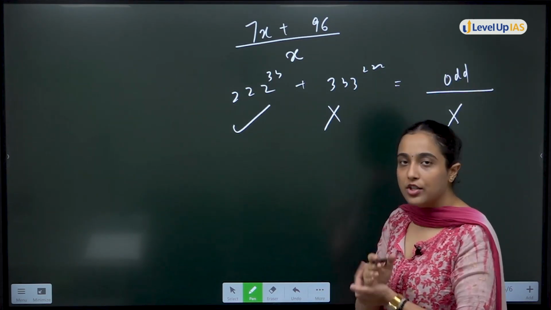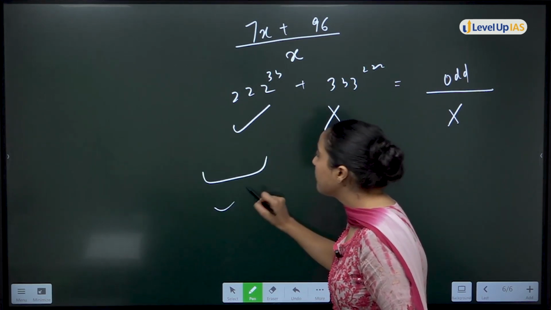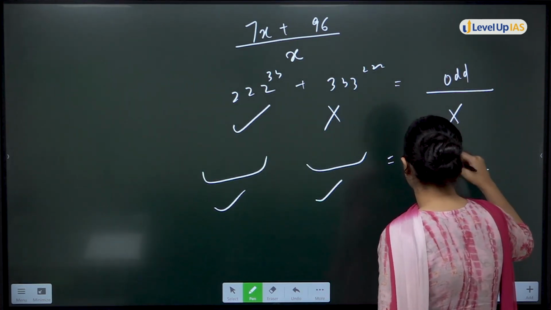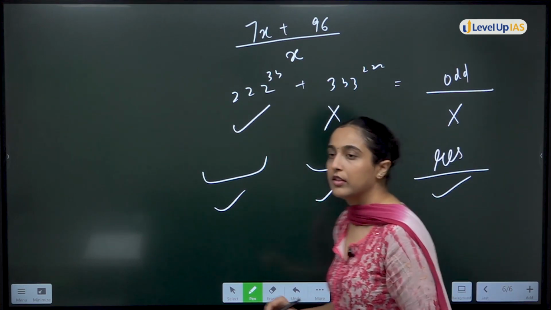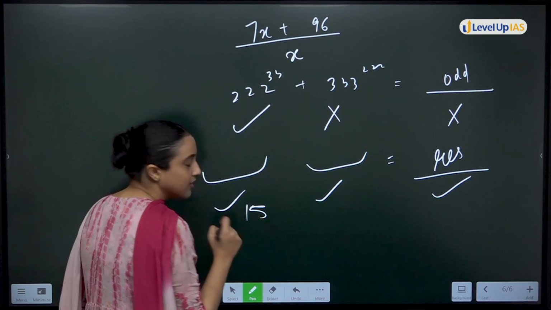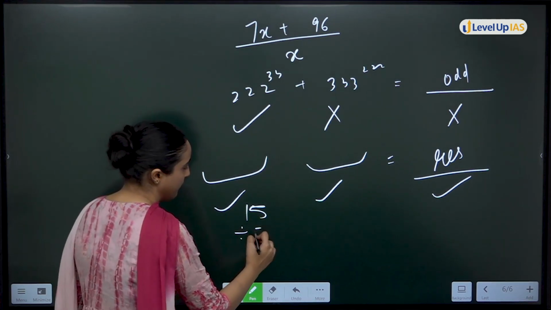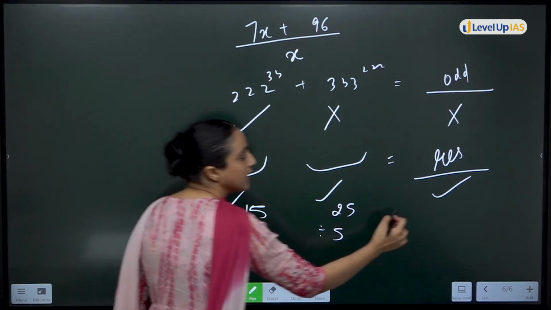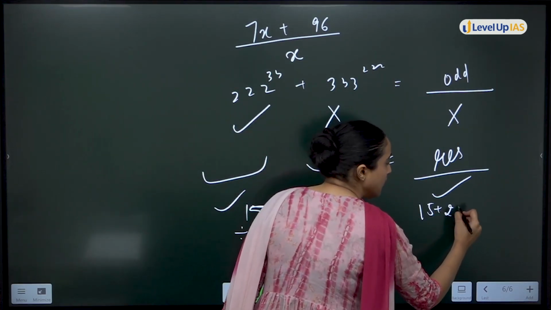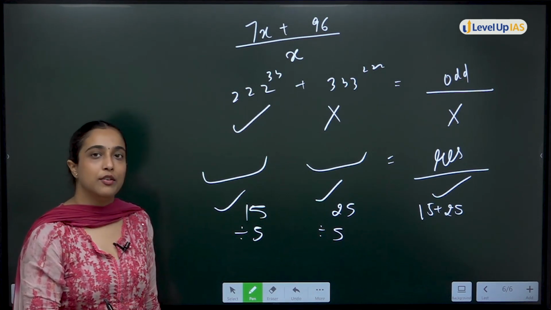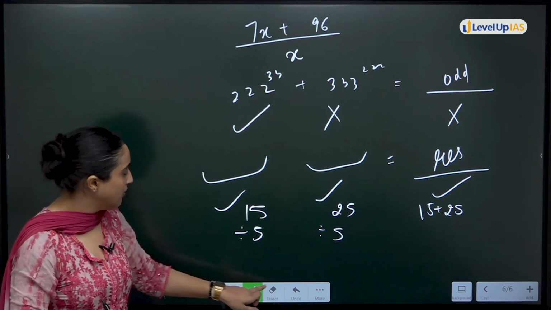In case of addition, if one number is divisible, second number is divisible, then result will also be divisible. Okay? If 15 is divisible by 5, 25 divisible by 5, 15 plus 25, you don't even have to check. It will be divisible by 5.